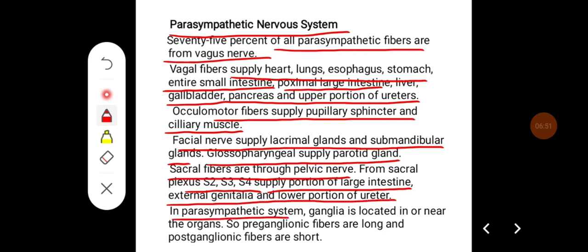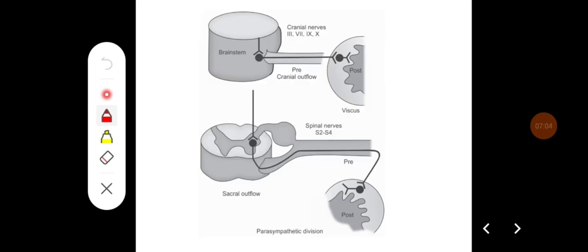In the parasympathetic system, ganglia are located in or near the organs. So preganglionic fibers are long and postganglionic fibers are short. So this is the craniosacral outflow of the parasympathetic nervous system, where the cranial nuclei are the 3rd, 7th, 9th and 10th, and here the preganglionic fibers are very long and postganglionic fibers are very short.